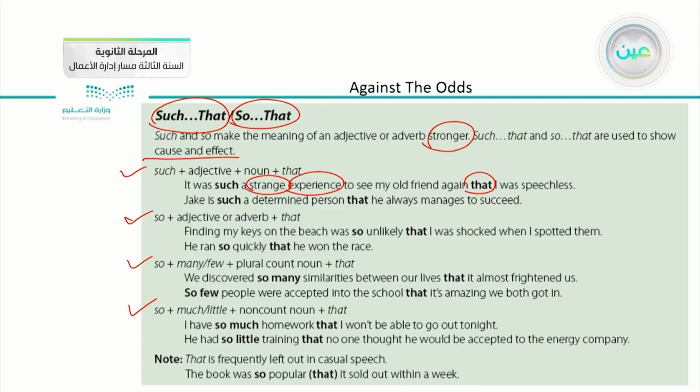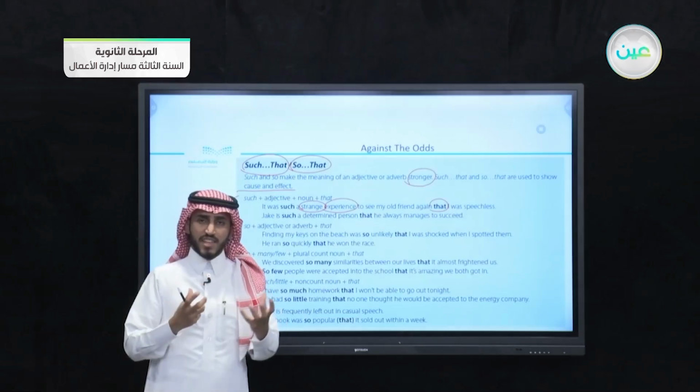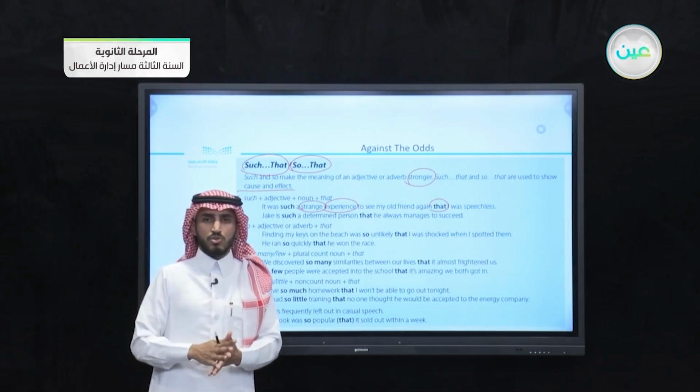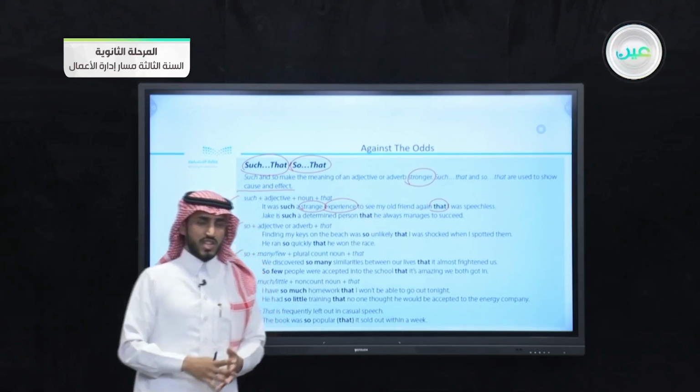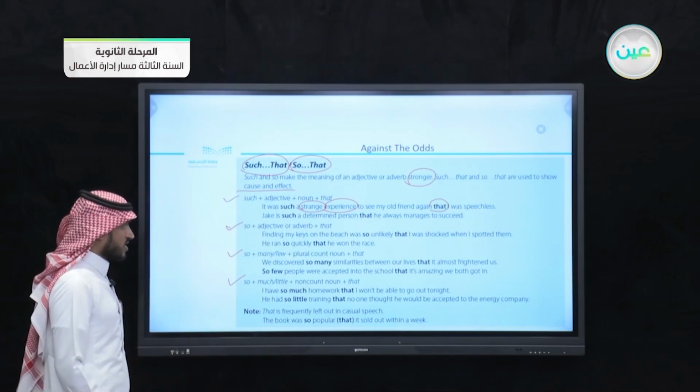Jake is such a determined person. It was such a pleasant night. He was such a nice person. When we have an adjective and a noun, we immediately choose such. We go for such, and then we complete the rest of the sentence.